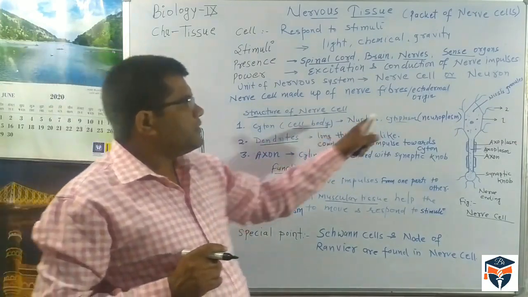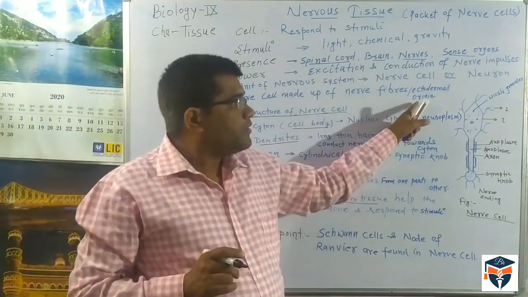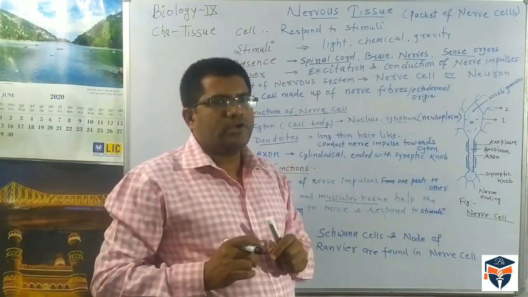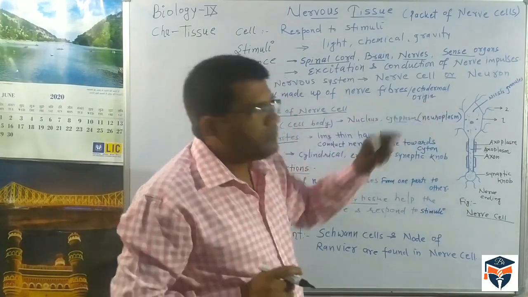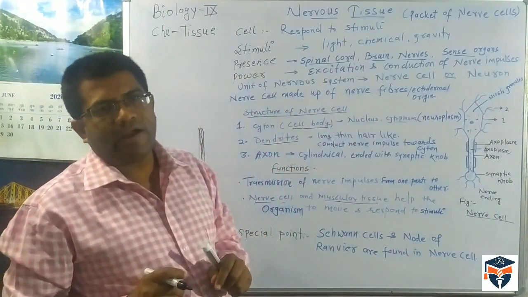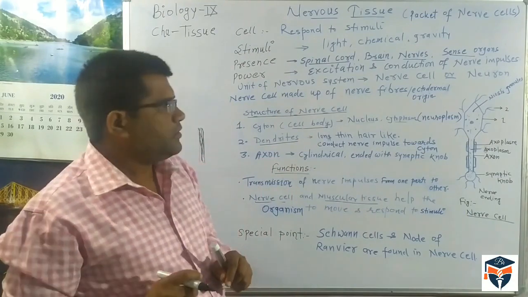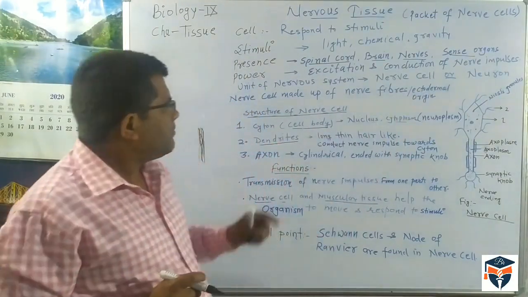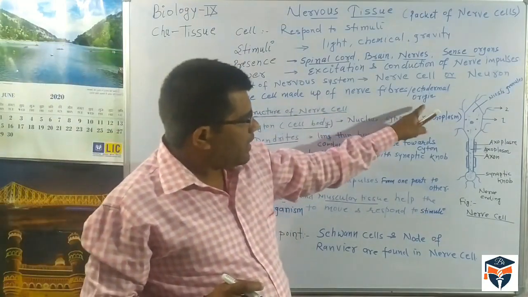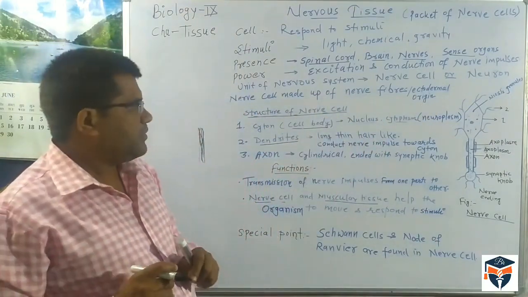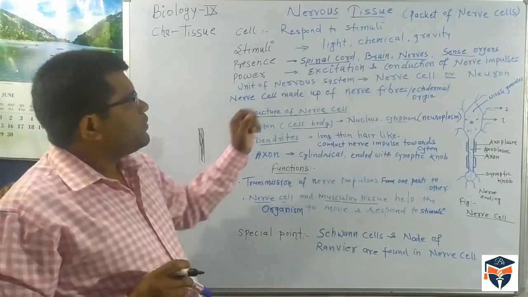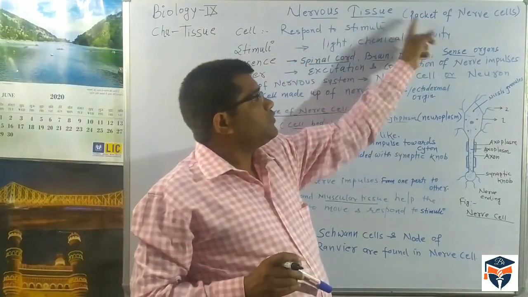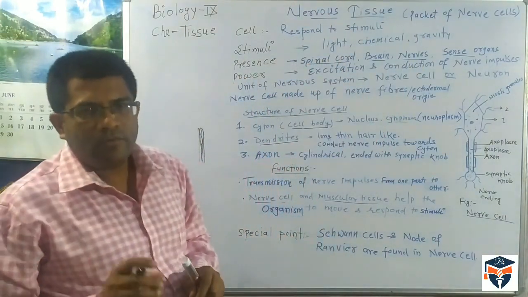If you see the three germinal layers, nerve cells originate from the ectodermal cells. So it is ectodermal in origin. This will be discussed in the higher classes. So only remember that nerve cells are ectodermal in origin. Students, as I told you, the nervous tissue is a packet of nerve cells.